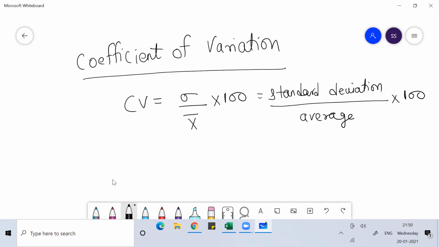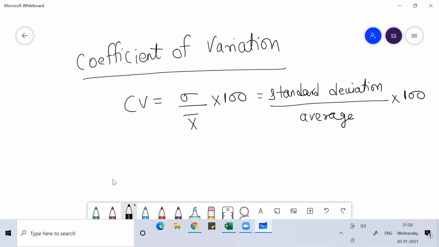This coefficient of variation term will become very important gradually when you study subjects like finance, particularly portfolio management. These terms will come again and again to you, so you need to make sure that you are theoretically good with this concept.